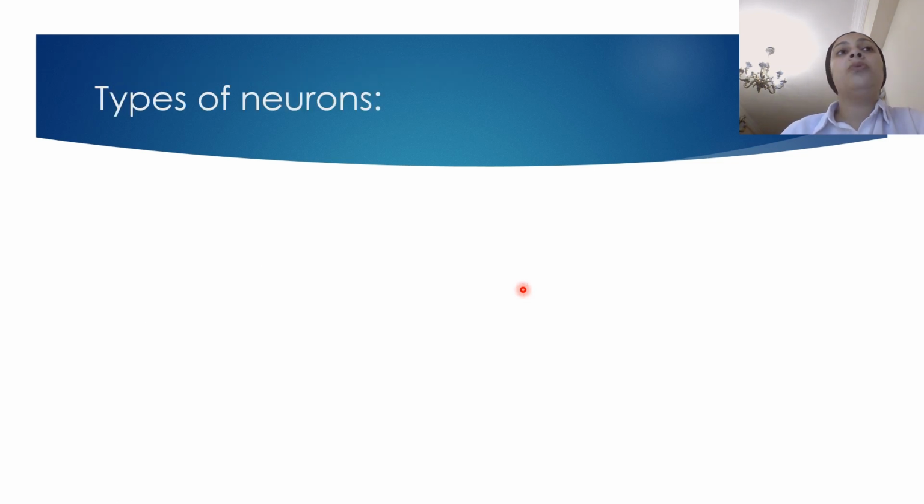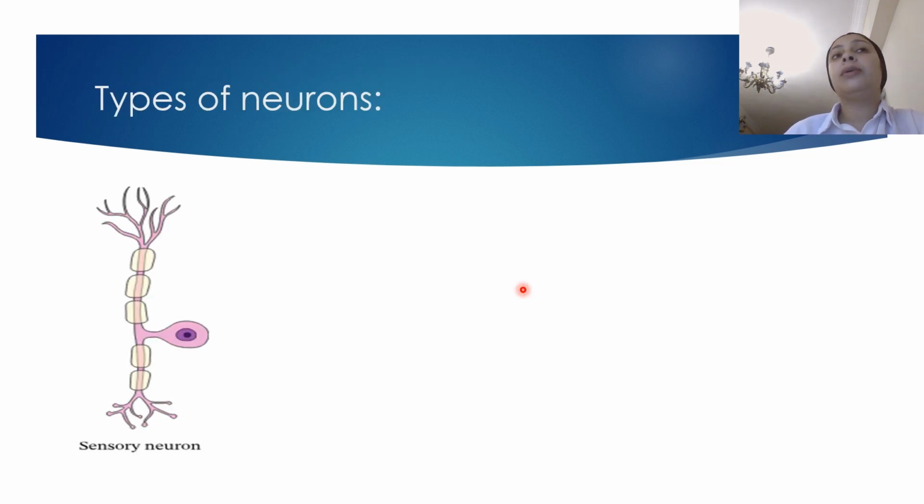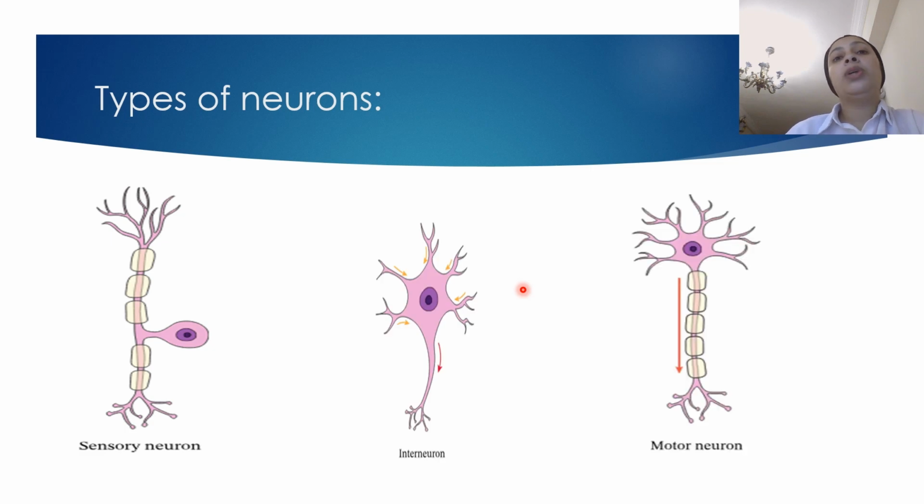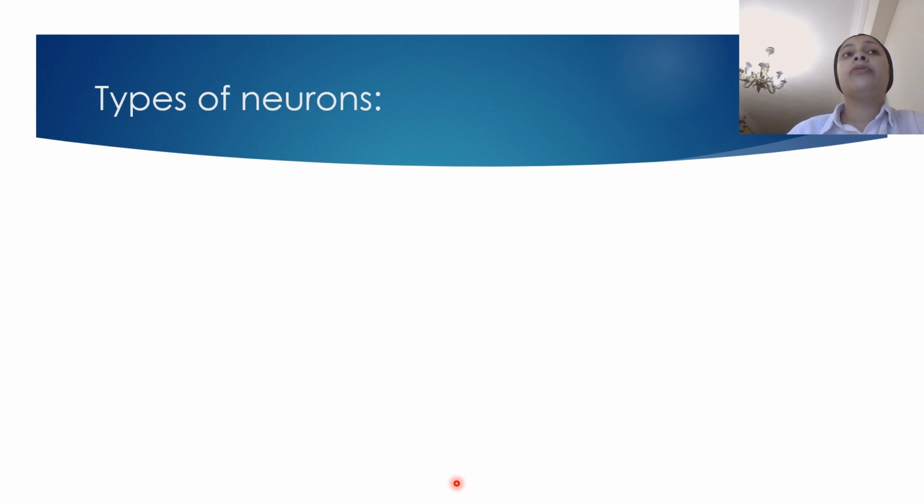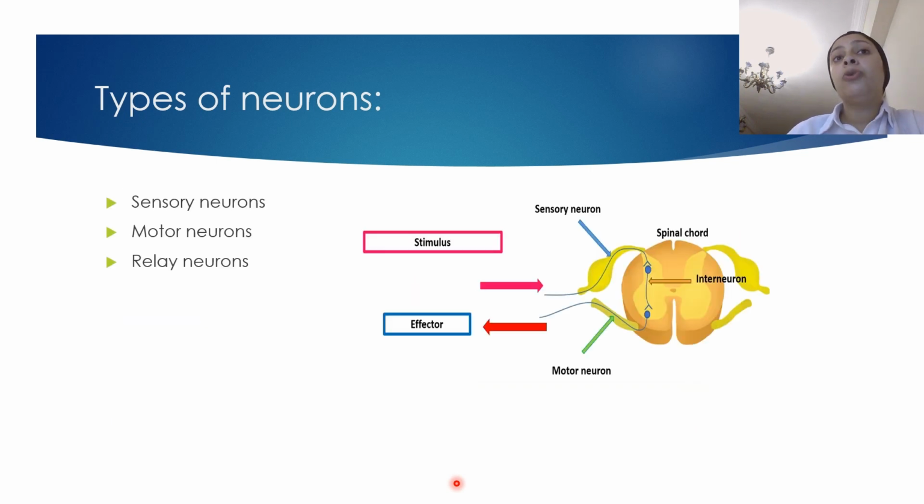Okay, then we talk about the types of neuron. We said we have sensory neurons, we have a relay or interneuron, also we have the motor neuron. And we said the function of each one of it. We said that the sensory neuron extend here from the sensory organ. We have here the sensory organ which detects the stimulus and until it reaches to the spinal cord.